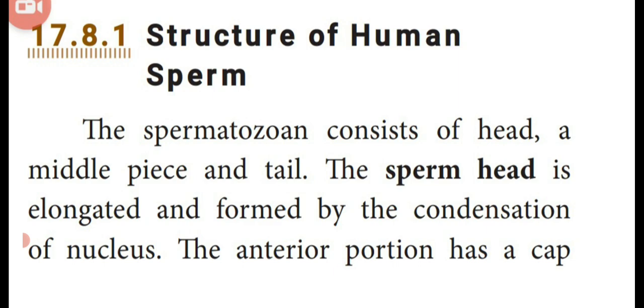Dear students, the spermatozoon or sperm consists of 3 parts: a head region, a middle piece, and a tail region.